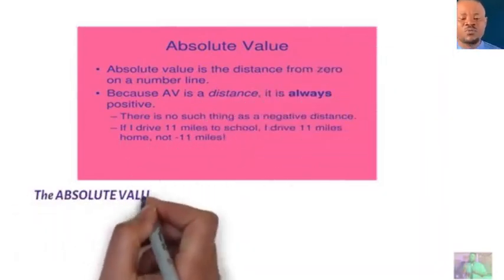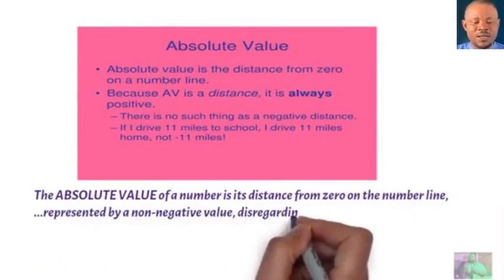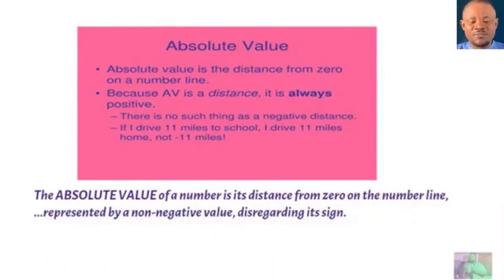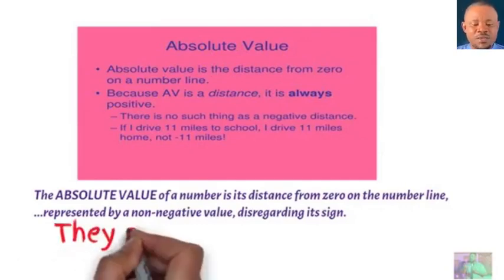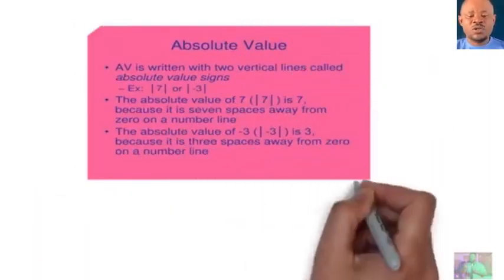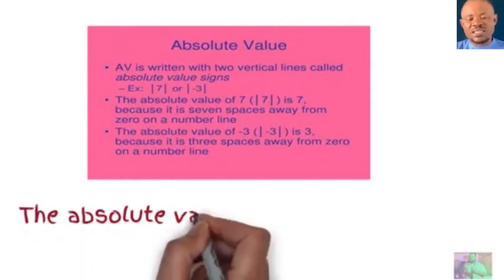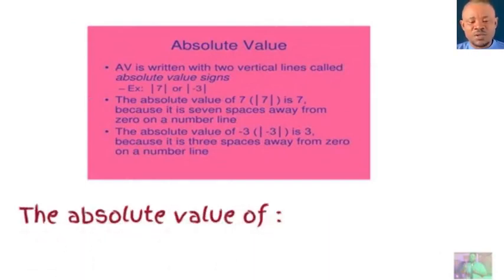So what's an absolute value? The absolute value of a number is its distance from 0 on the number line, represented by a non-negative value, disregarding its sign. Simply, anytime you write absolute value, you don't have negative values. You're just considering the magnitude, not the signs. Whether it's positive or negative, you write it as positive.